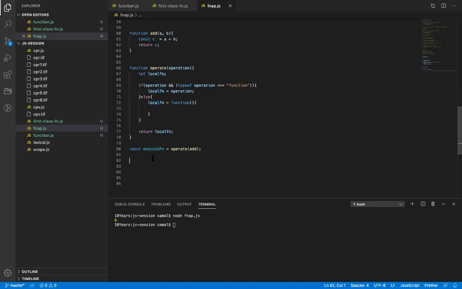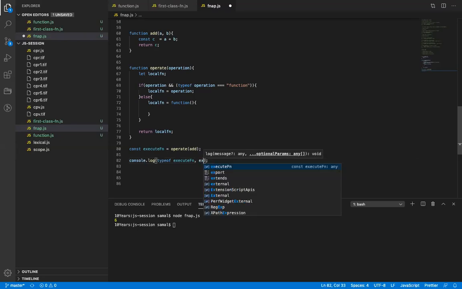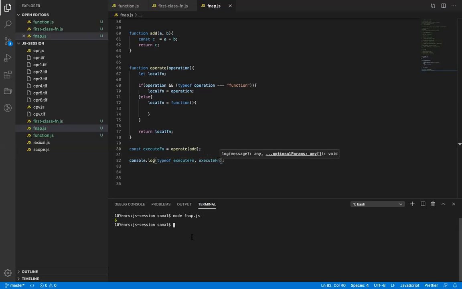So execute will be, if I do console.log and typeof execute, function, and if I print the execute function, you will see it will return function add. Okay, I hope you understood this. Function as a parameter and function returning function, both are used here. Okay, if I don't pass add, then what will be the value?